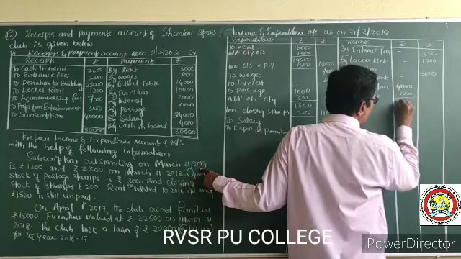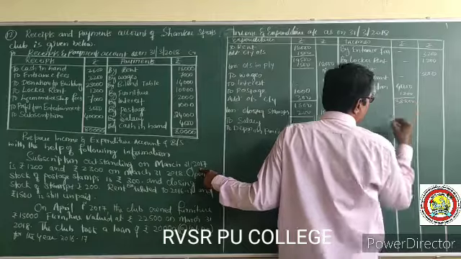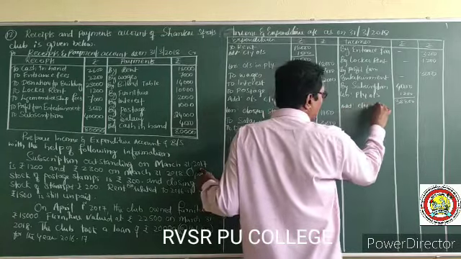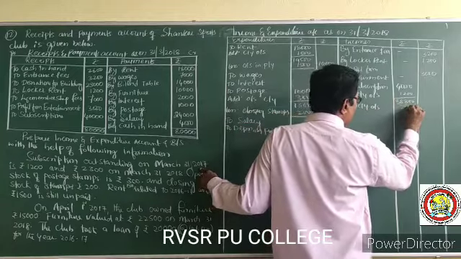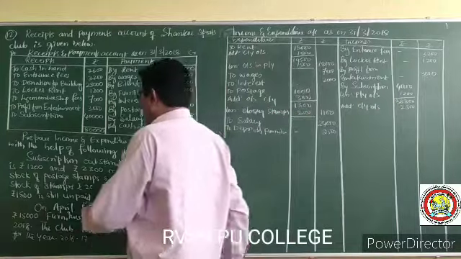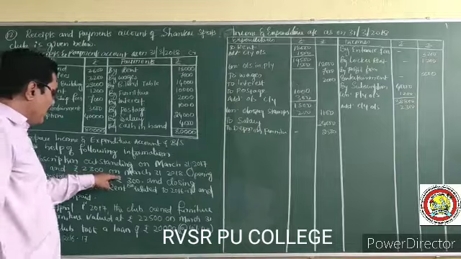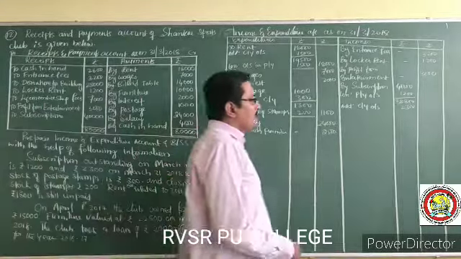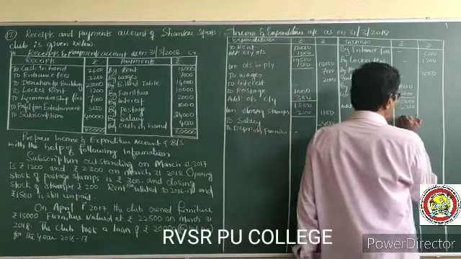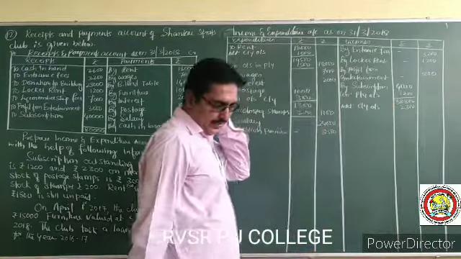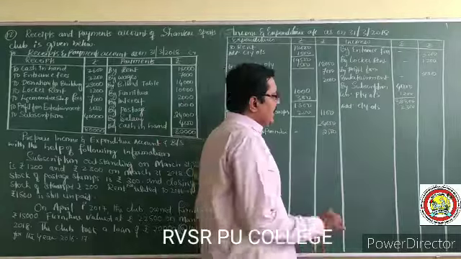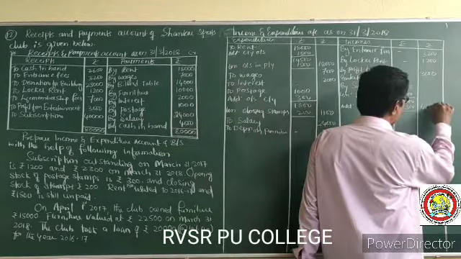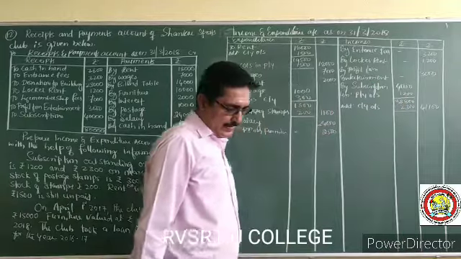So 38,800. Add current year outstanding 2,300, which I have on March 31st, 2018. This is the current year outstanding. So 41,100. No advance, nothing else. 41,100. Okay.